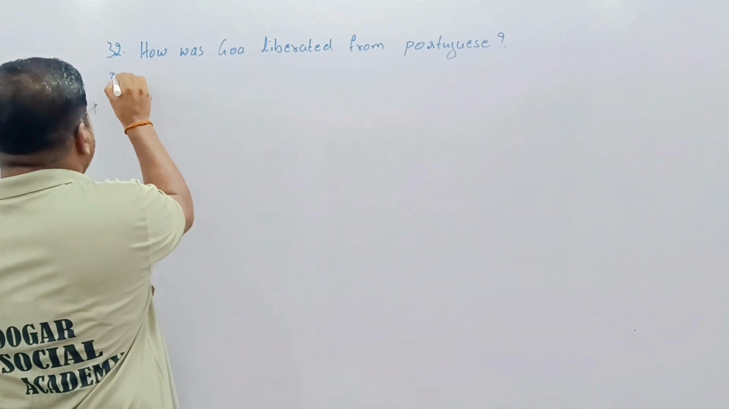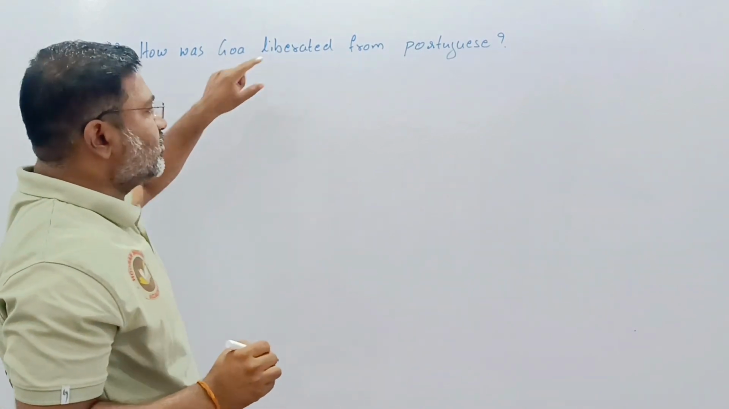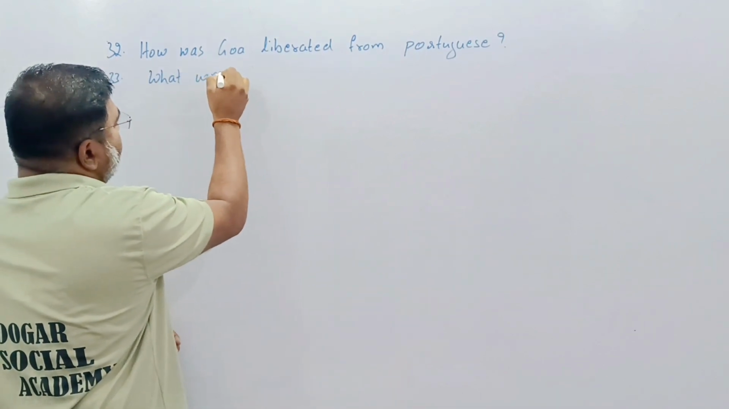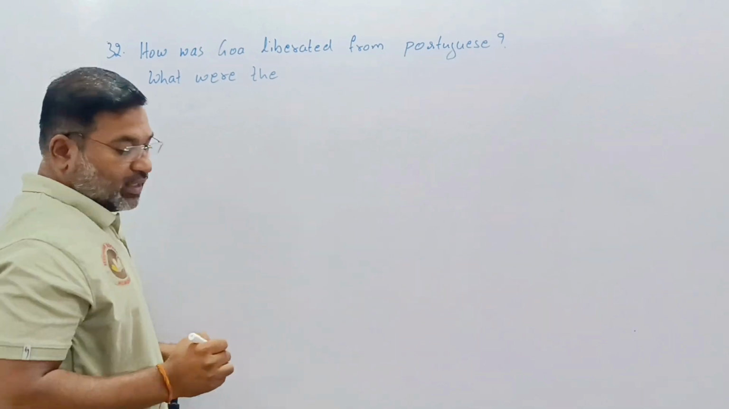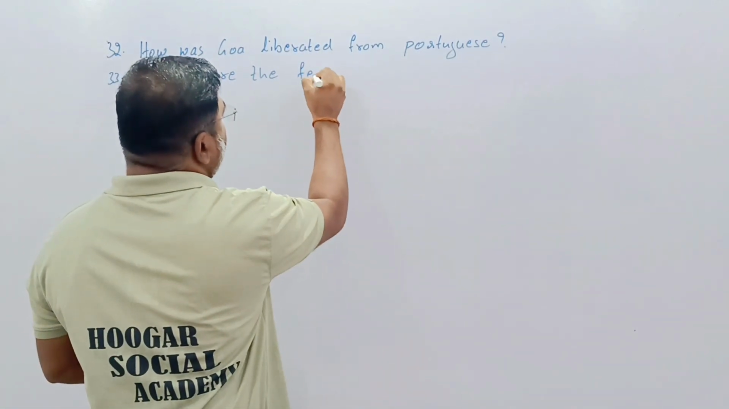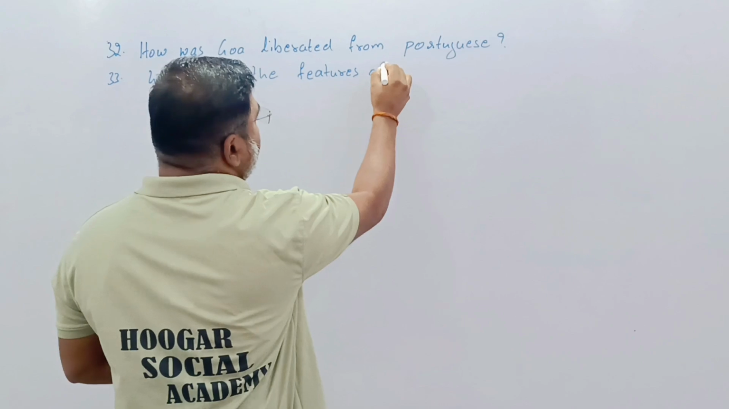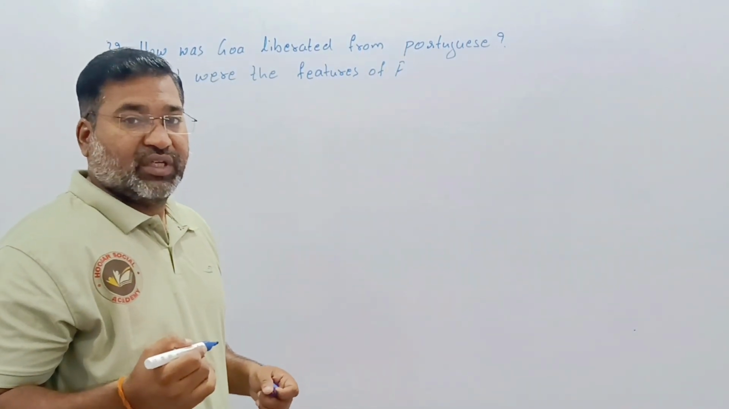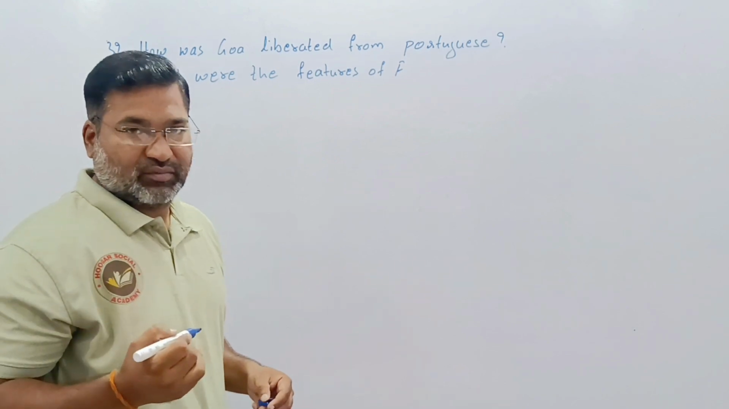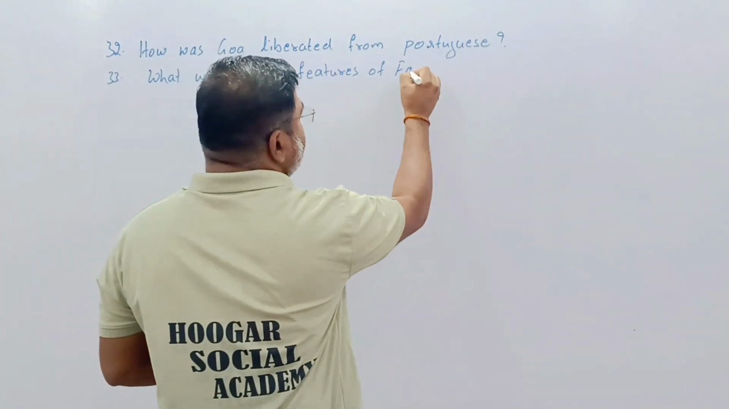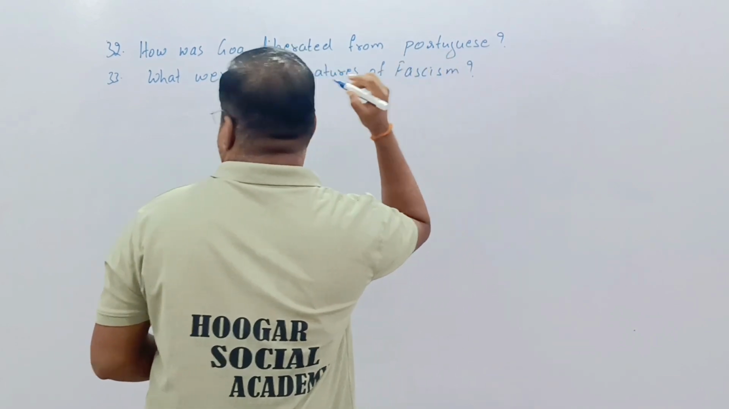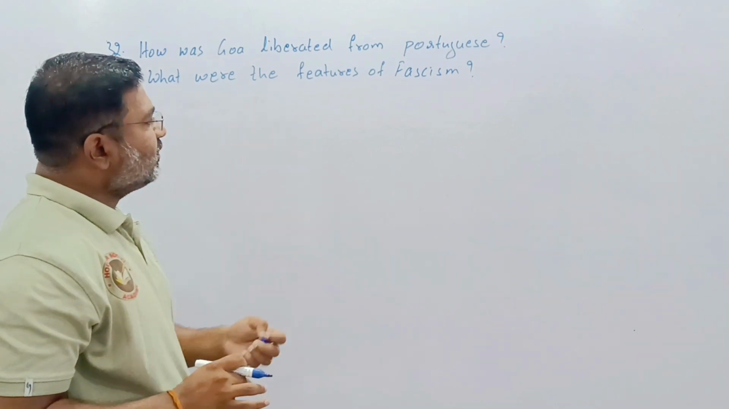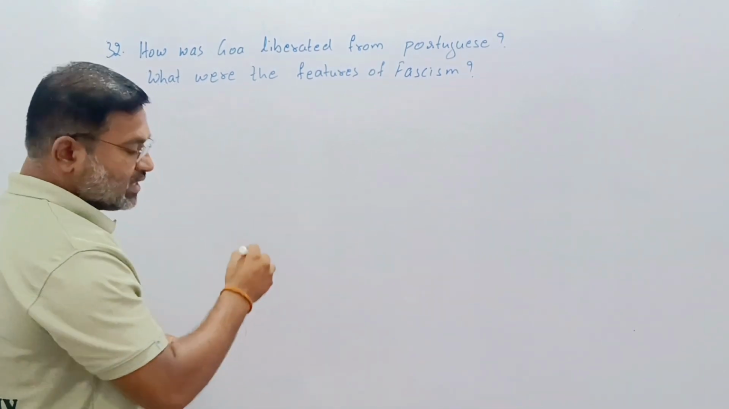Our next 33rd question. Okay, this is from the history topic. Again, one more question: what were the features of fascism? Now fascism is about the Italian dictator Mussolini's leadership. Okay, fascism, what are the features? Okay, this is the question. How was Goa liberated from Portuguese? What were the features of fascism?